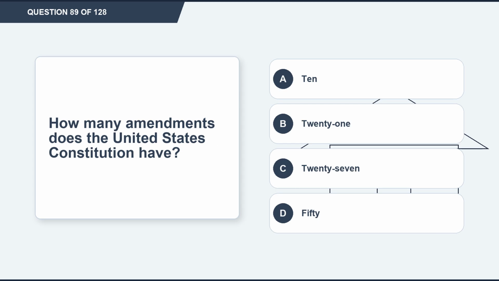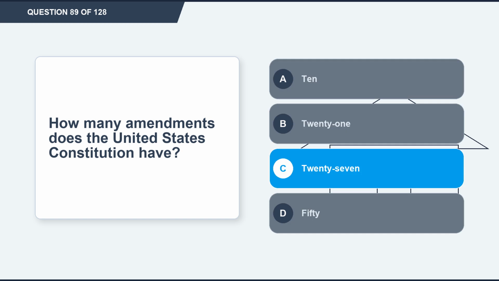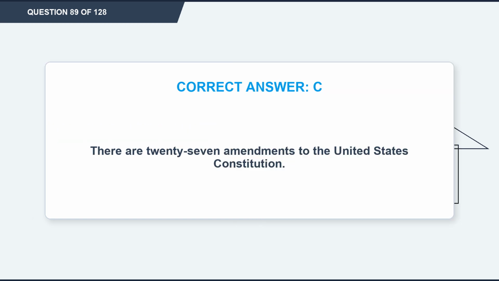Question 89. How many amendments does the United States Constitution have? Option A, 10. Option B, 21. Option C, 27. Option D, 50. The correct answer is option C, 27. Explanation. There are 27 amendments to the United States Constitution.